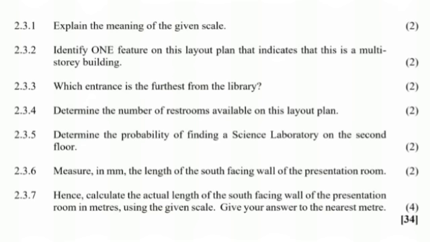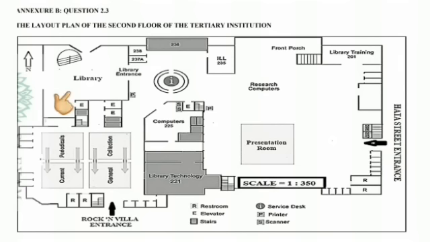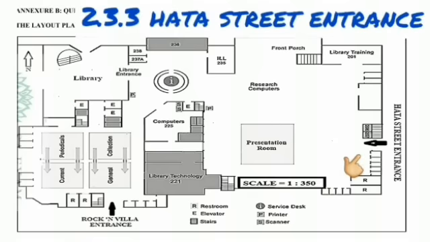In 2.3.3 it says which entrance is furthest from the library. So we are going to go back to our plan and stand on the library and look at our entrances. So when I'm standing at the library, there's 2 entrances with black arrows coming in. There's a Rock and Villa entrance, and then there's Hatter Street entrance. Hatter Street entrance is the one that is the furthest from the library. So that will be your answer for 2.3.3.